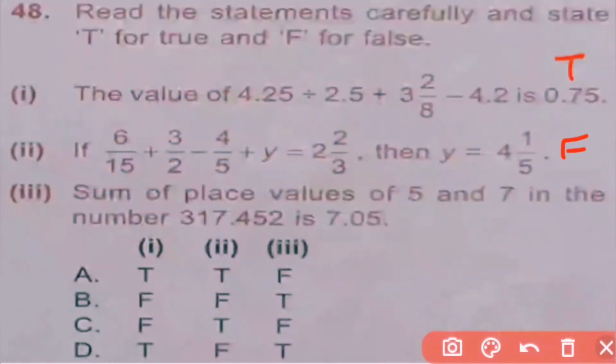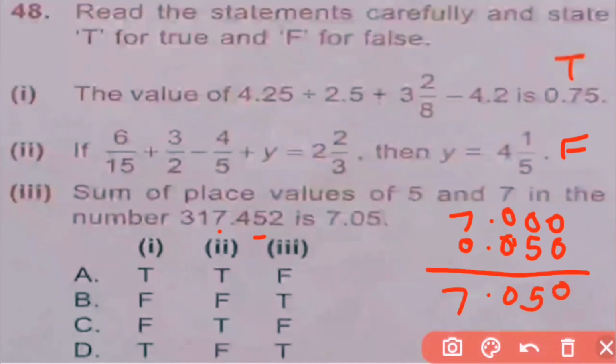Option 3: sum of place value of 5 and 7 in the number 317.452 is 7.05. So place value of 5 is 0.050 and place value of 7 is 7.000 and their sum is 7.05. So option 3 is true. So here D is correct answer.